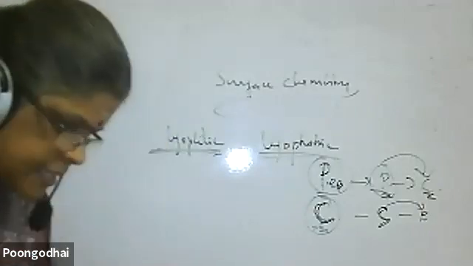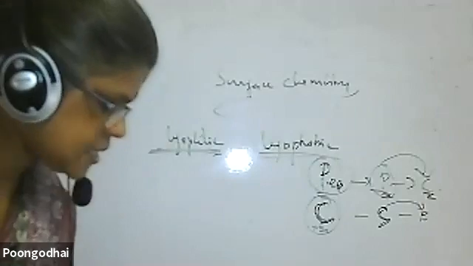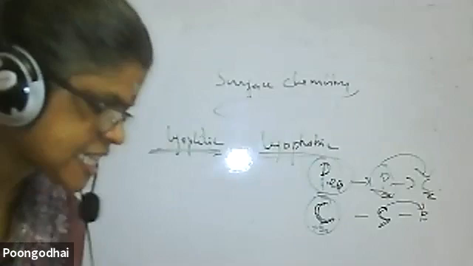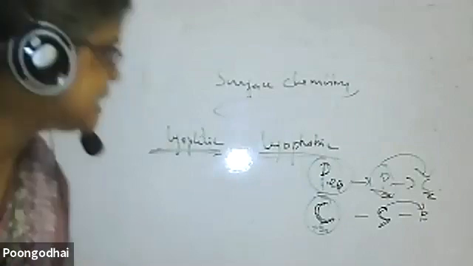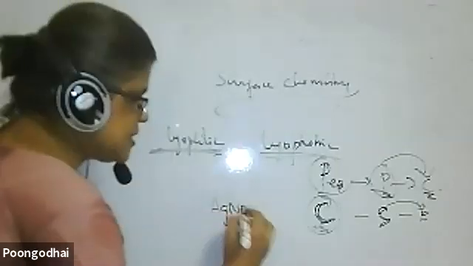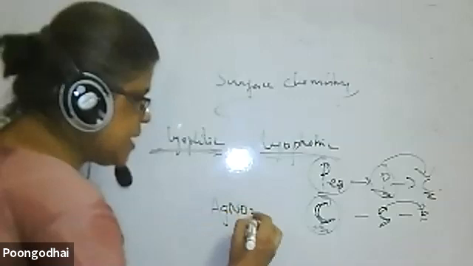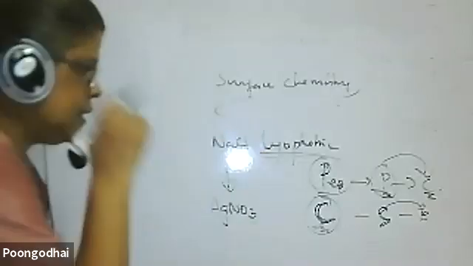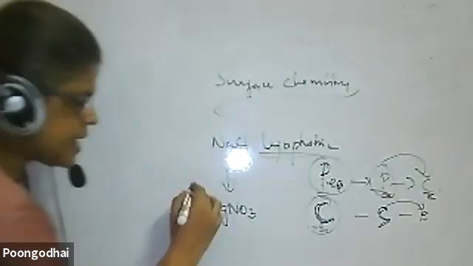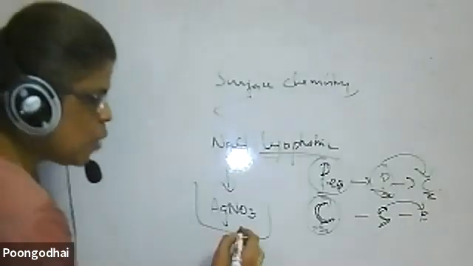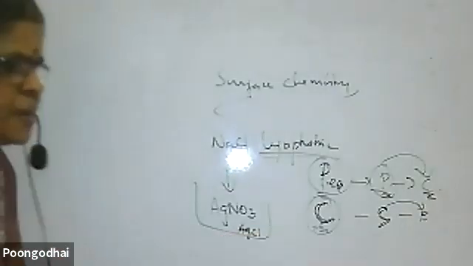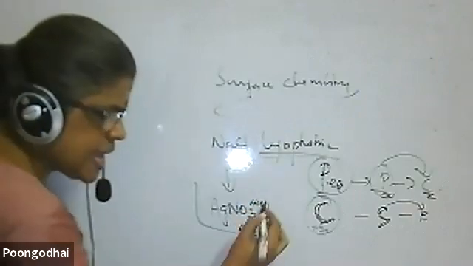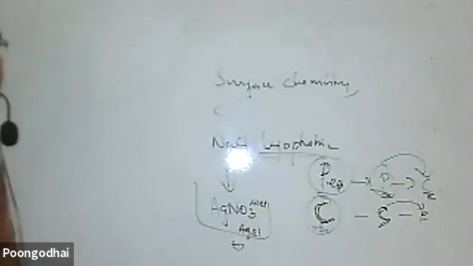Then Tyndall effect, you should know. What is electrodialysis? That you know, peptization. Then Brownian movement. What is zeta potential? You should know. Then one more thing is there. They will ask: you are adding silver nitrate, to the silver nitrate you are adding NaCl. What will be precipitated? AgCl will get precipitated. What will be in excess? NaCl. So Cl minus will stay, so this will become negatively charged. That you have to keep in mind.